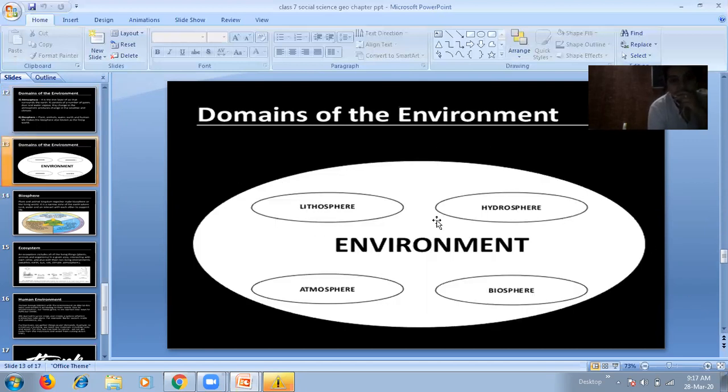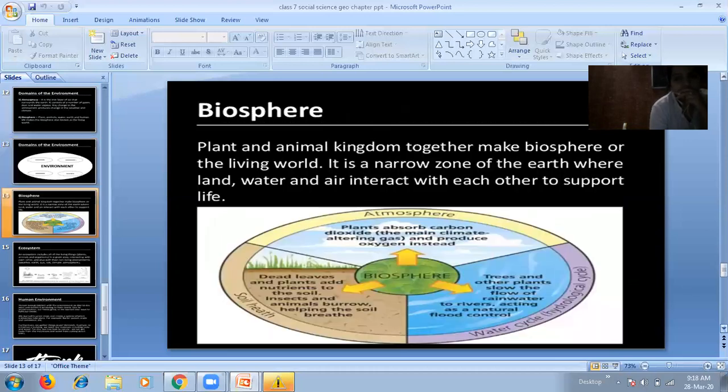Now you can see on this slide, environment. It has four domains: first is lithosphere, hydrosphere, biosphere, and atmosphere. Now you can practice on this slide. Next is biosphere. Already we have discussed. So you can read from here: plant and animal kingdom together make the biosphere or the living world. It is a narrow zone of the earth where land, water, and air interact with each other to support life.